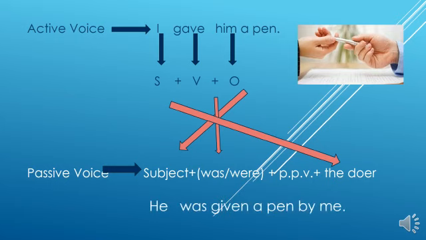The subject is singular, so you use was, and the past participle verb. The infinitive is give, the past form is gave, and the past participle form is given. Then you can say what is given is a pen. Then you can mention a pen, but who is the doer? I. Then you can say he was given a pen by I. You have to use the objective pronoun of I. It is me. The answer is he was given a pen by me.